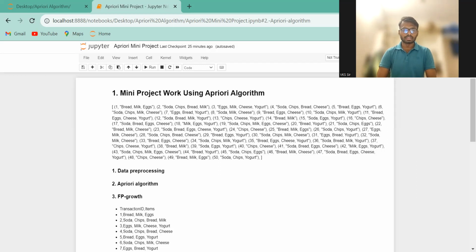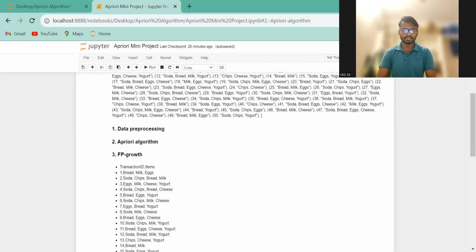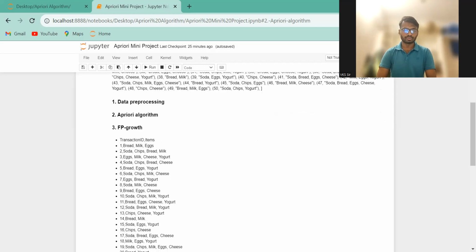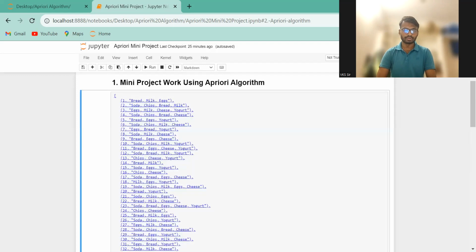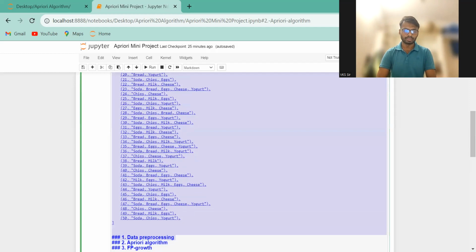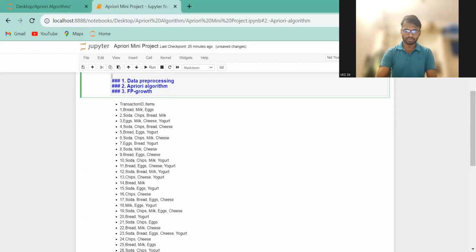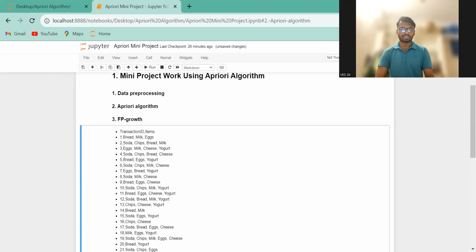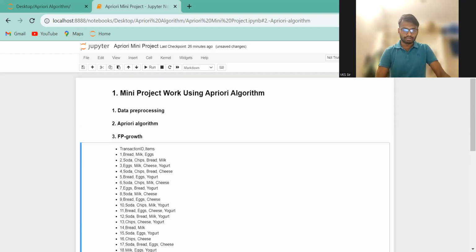So here this one is on the screen. I think you have already seen that this one is the mini project, so don't worry about this. Let me just remove this part, because maybe it will be confusing. Okay, so now see, what is our work? This is our data set. Listen, this is our data set. Means I am manually taking this data set.